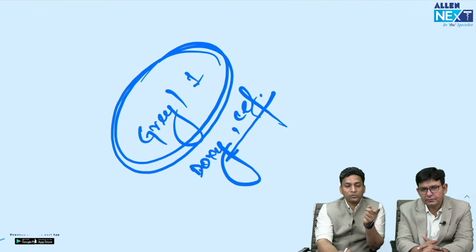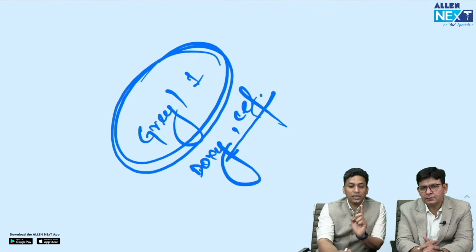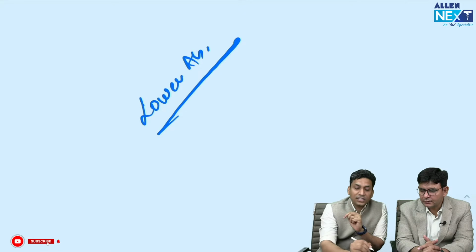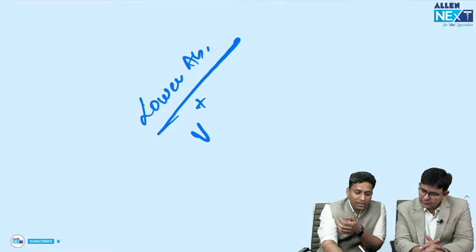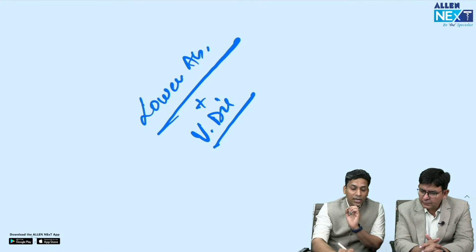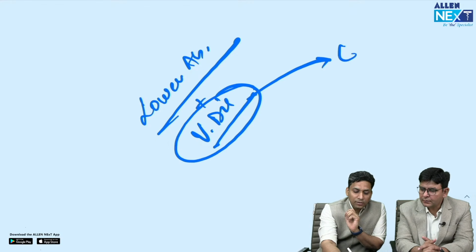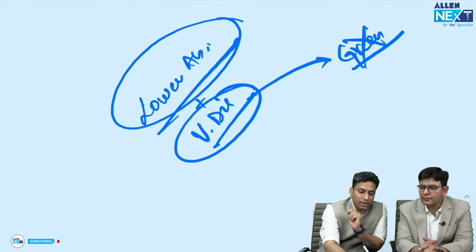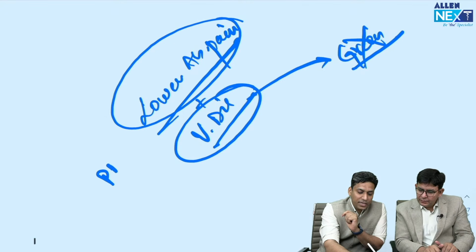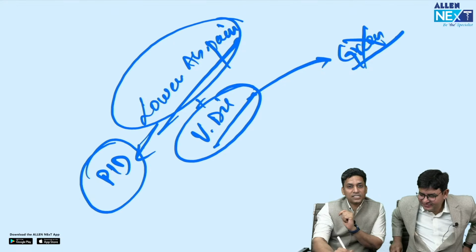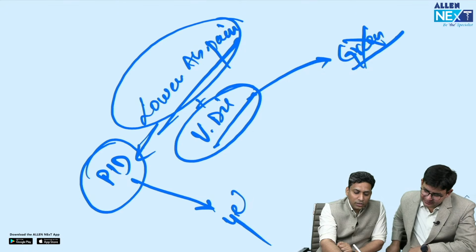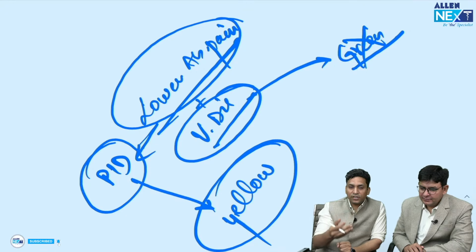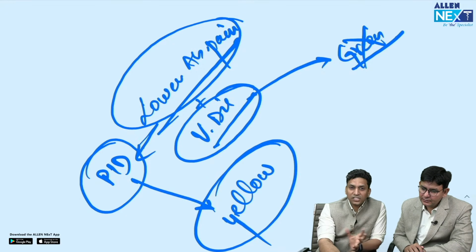Now there is one more question which was asked in the FMG exam, and they mentioned lower abdominal pain, and along with that vaginal discharge was also mentioned. Remember that many students marked the green kit, which is used for vaginal discharge, but green is not the answer. Why? Because the patient is having lower abdominal pain, and this comes under PID, pelvic inflammatory disease. For that we give the yellow kit. So that's why the answer was yellow. So there are different color codings and different kits for different STI syndromes.